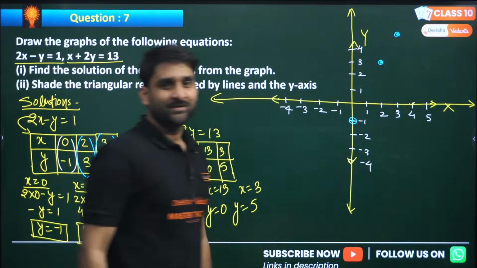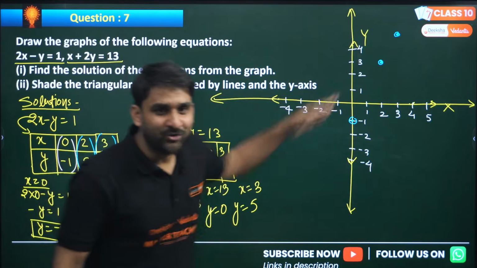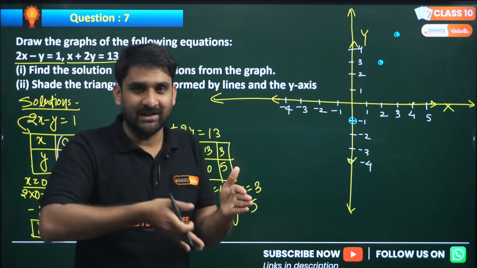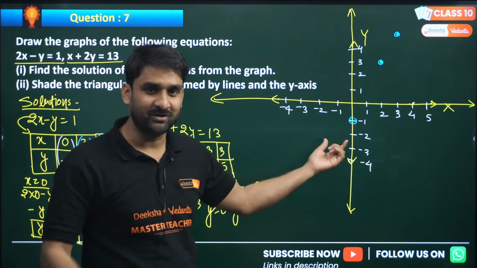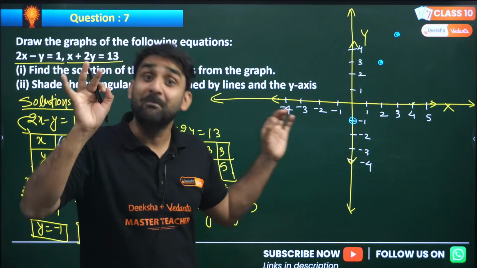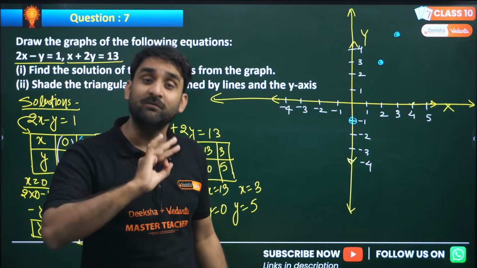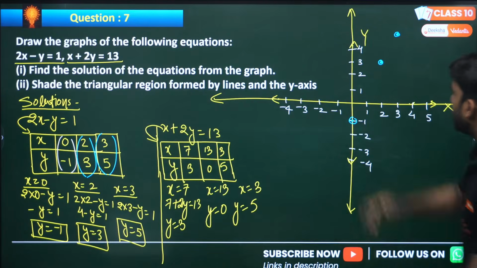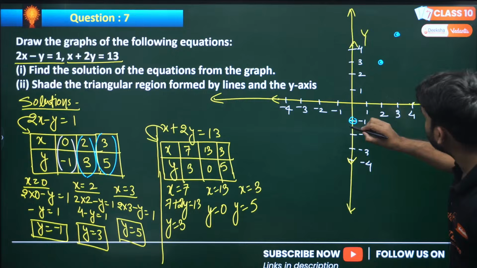Now can you join these points? To join these points we must have a scale. So whenever you are doing the question, make sure graph paper and a scale are with you, and a pencil only. Don't draw the line with a pen, always use a pencil. So this will be the line. Let me draw it. I don't have any scale, so let me try.